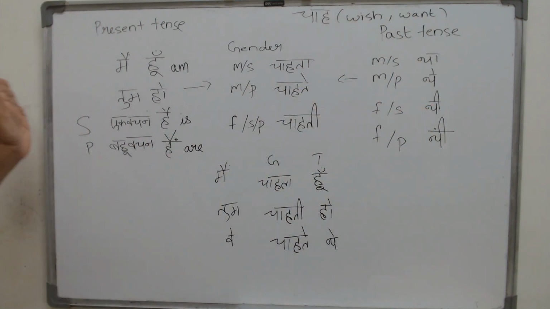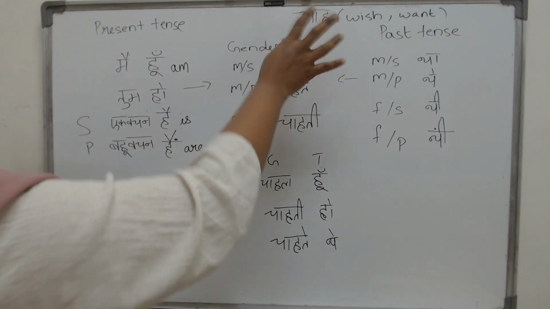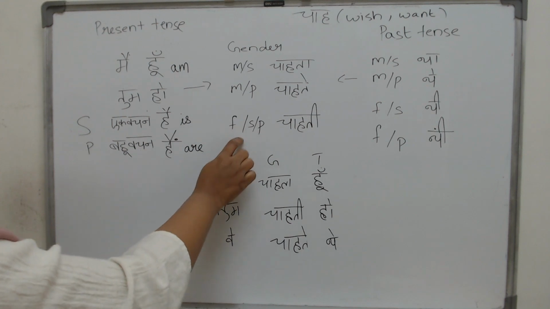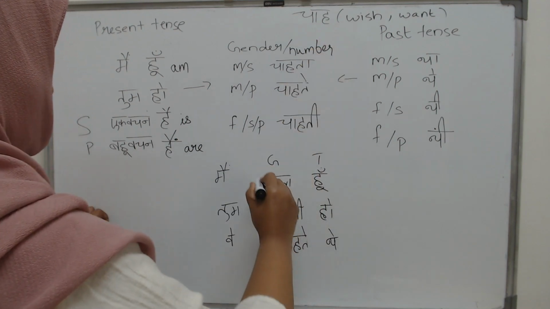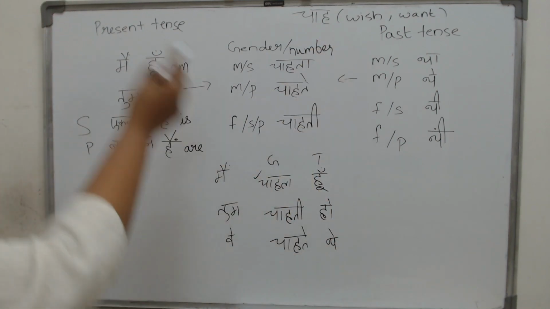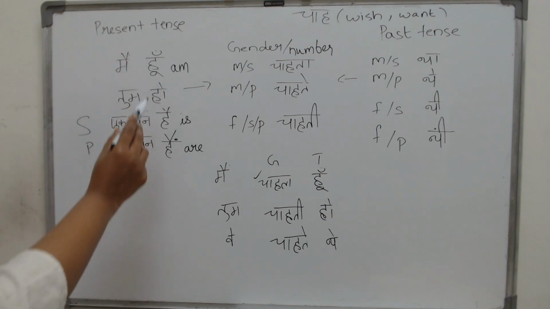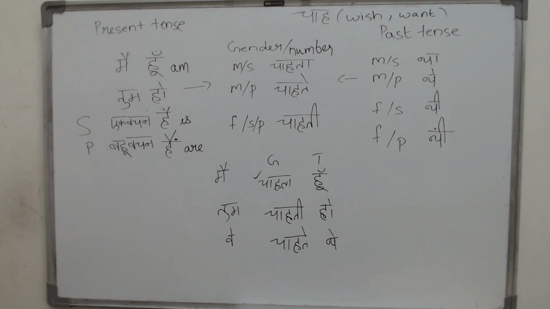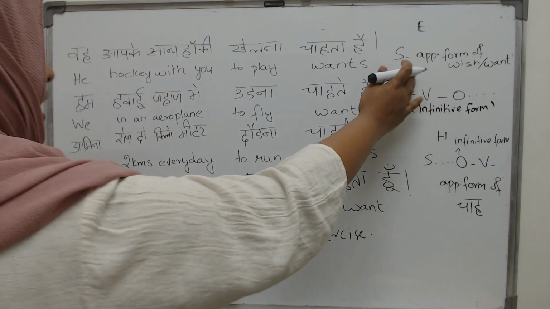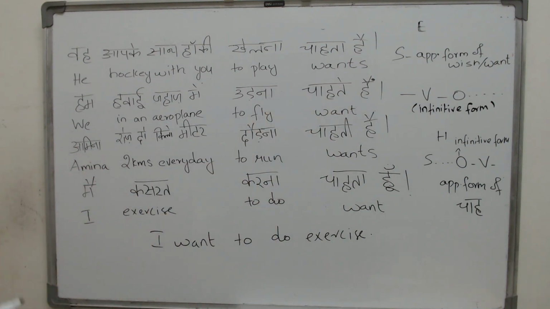We have done an entire video on all of them, on present tense and on past tense, so please go and check it out. Now here, how do you fix your chah? For chah, look for the gender and the number and determine what form of chah you want. Next, for the helping verb, see if it is the present tense, then it is hoon, ho, hai or hain. If it is past tense, it is one of these. Just pick which one you want. Now let us see how the structure of the sentence looks in English and in Hindi. Now let us start with English. How do we construct a sentence?